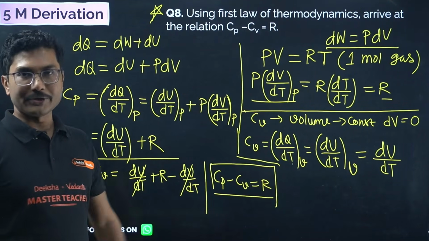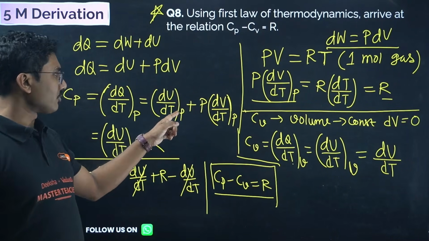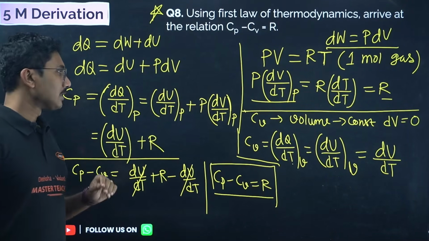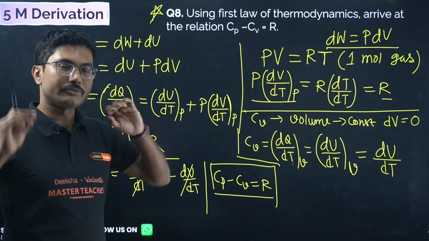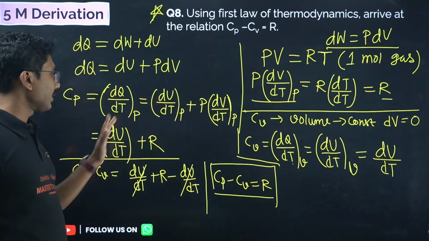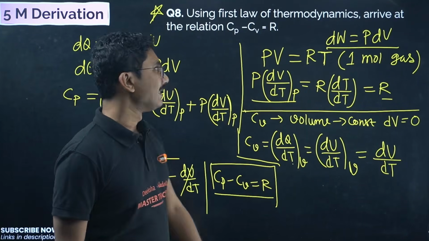That line has to be mentioned. Then only you can take dU/dT at constant P to be dU/dT. Some students keep the P and V and cancel it at a later stage. That is also incorrect. You have to make sure that dU/dT is neutral, then only you can cancel it.